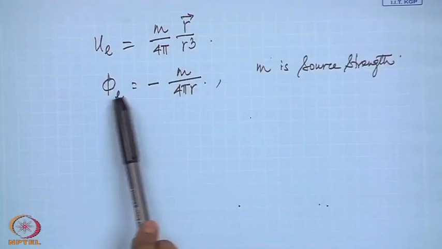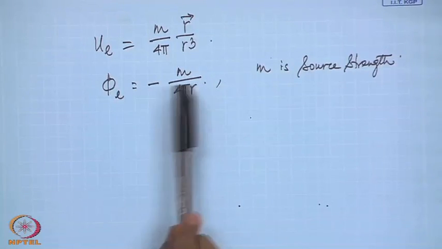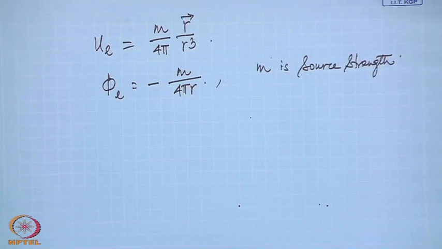So, this is the velocity field associated with a point source of strength m, and this is the associated potential. The opposite of a source is called a sink, where the strength is negative. Okay. We will continue further next class.